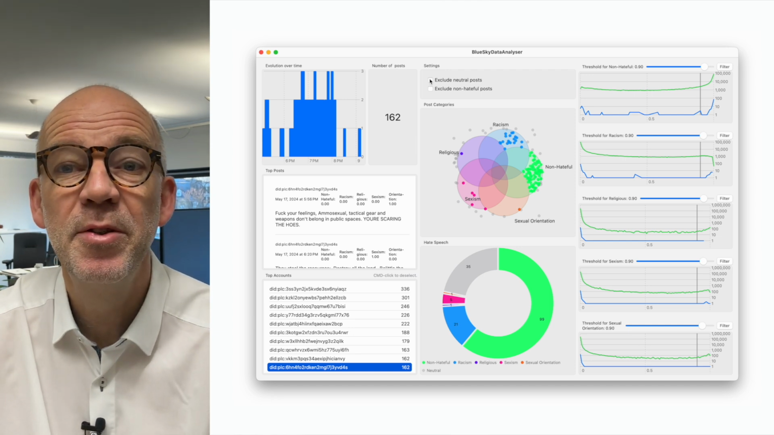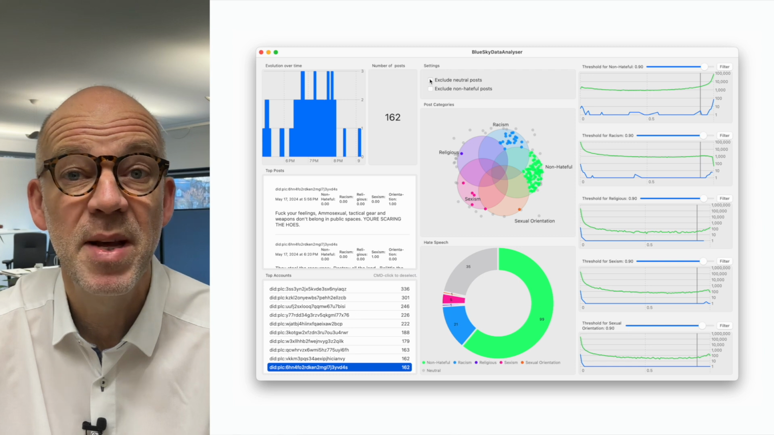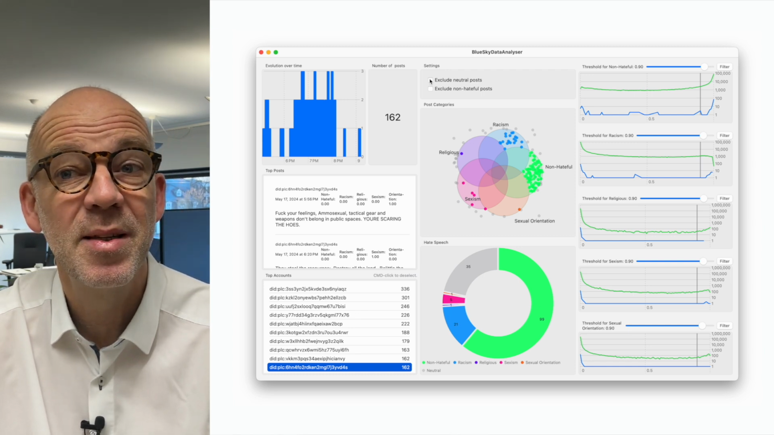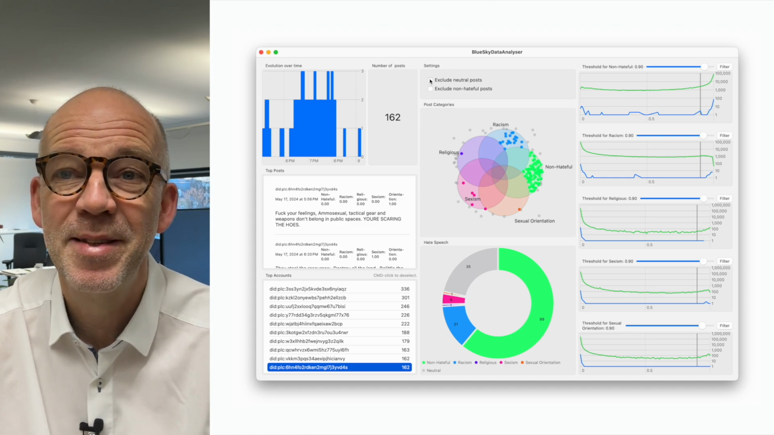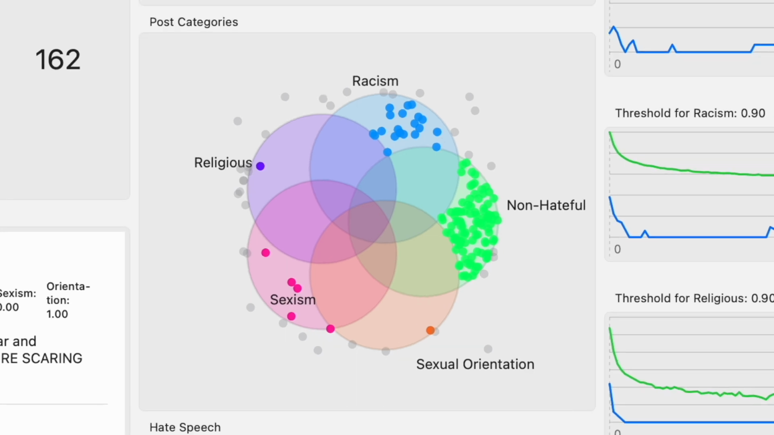Adding up the numbers reveals that a total of 28 out of 162 messages are categorized as either racist, religious, sexist, or as referring to sexual orientation. That's 17%. Now take a look at the 5-dimensional Venn diagram shown at the center of the screen.